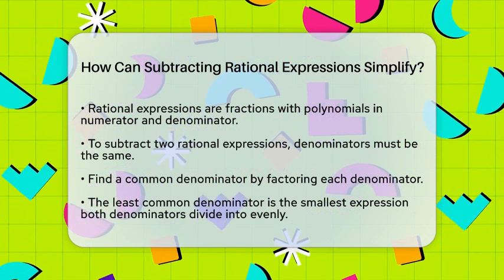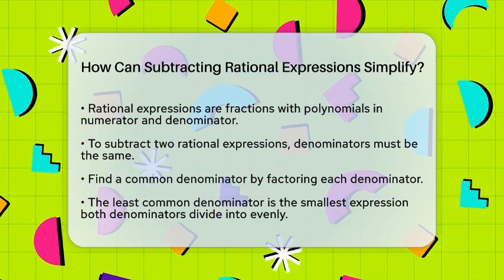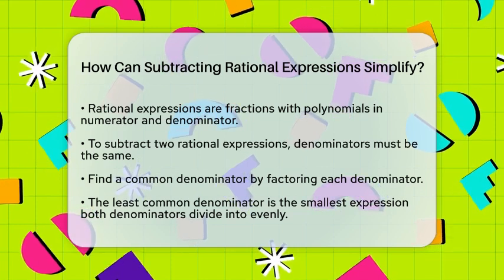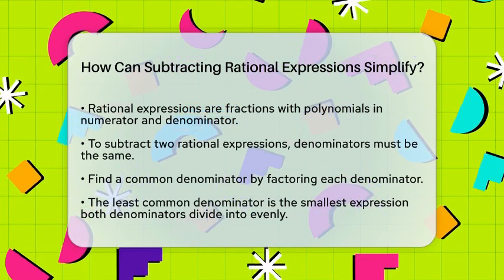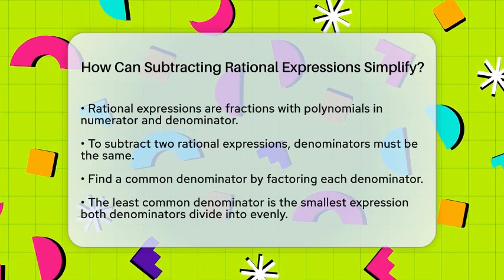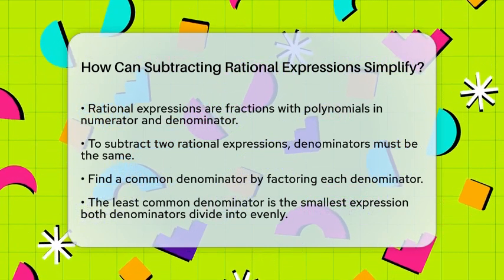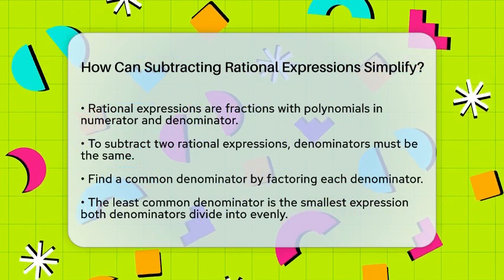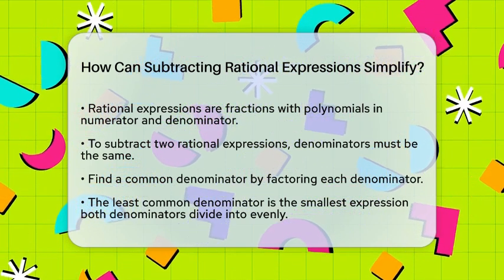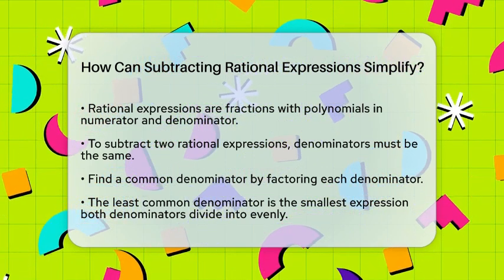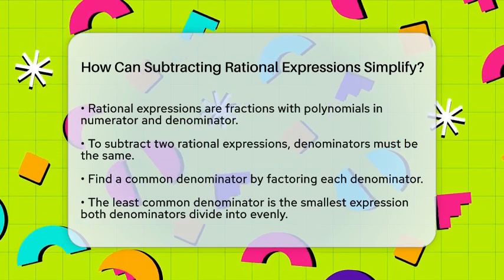First, remember that a rational expression is just a fraction where both the top and bottom are polynomials. When subtracting two rational expressions, you cannot just subtract the numerators unless the denominators are exactly the same. So, the first step is to find a common denominator. Think of it like finding a common language so the fractions can talk to each other.